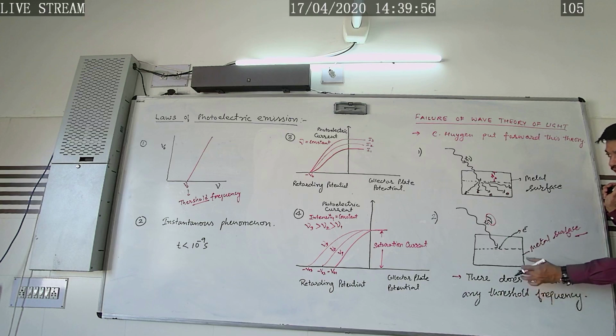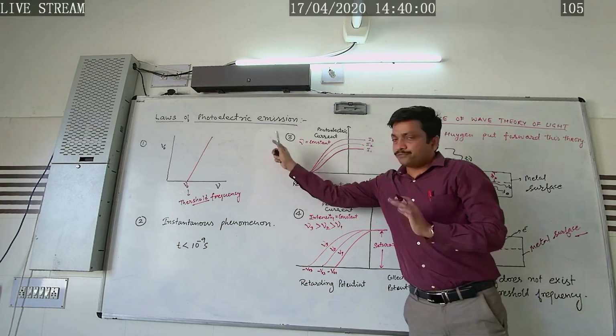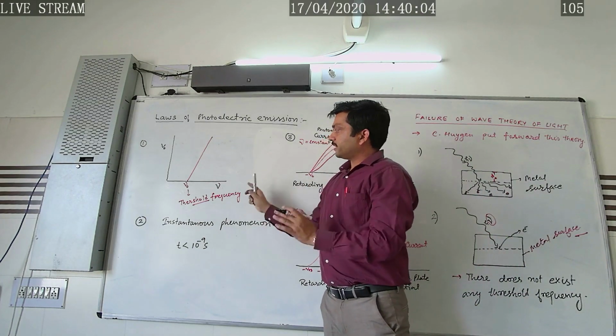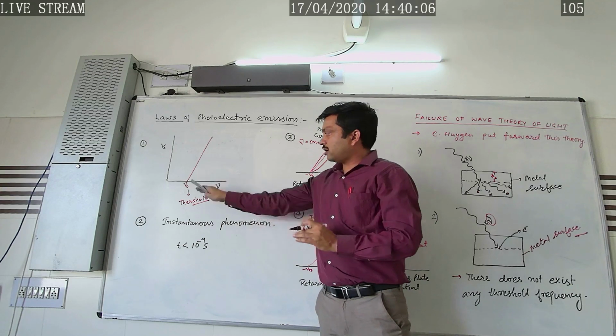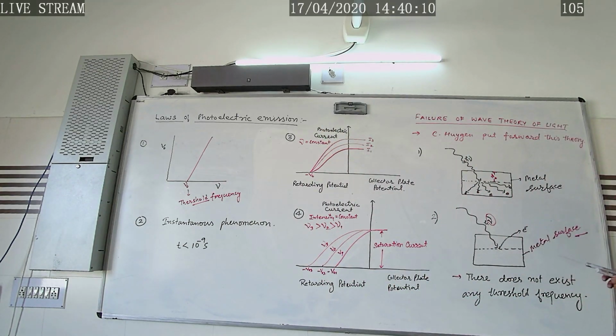This contradicts the first law, that in order to show photoelectric emission, there exists a characteristic frequency of the metal called the threshold frequency. So in this way we can explain the second thing given by this wave picture of light.